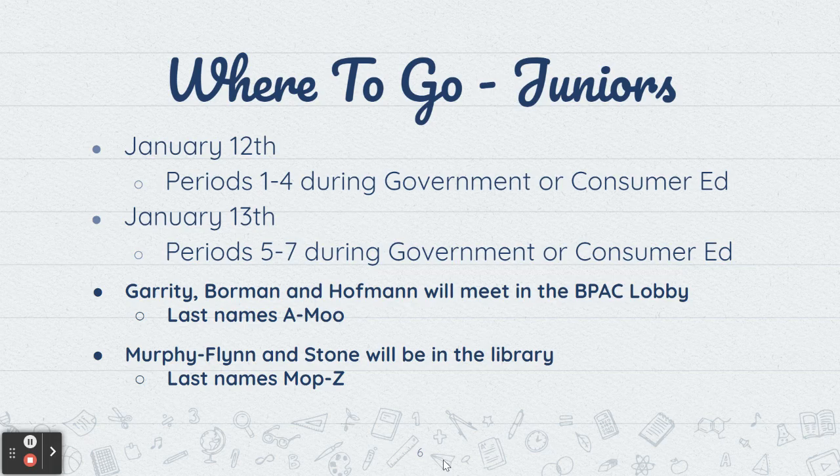So on January 12th, we're going to use periods 1 through 4 during a government or consumer ed class, and January 13th from periods 5 through 7 during government or consumer ed again. If you have Garrity, Borman, or Hoffman, you're going to meet in the BPAC lobby. Those are last names A through MOO. And if you have Mrs. Murphy Flynn or Miss Stone, they will be in the library. Those are last names MOP through Z.